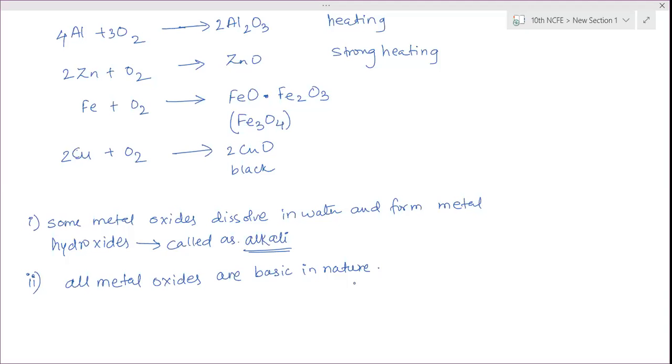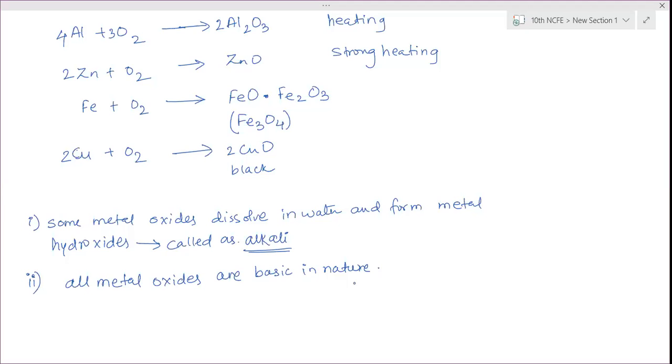Then we dissolve the magnesium oxide in water, and when we test it with litmus paper, it turns red litmus into blue. So we get to know it's a base. Yes, right. So collect any metal oxide by any process, dissolve it in water, and check that solution with litmus paper. Litmus paper will change from red to blue. So this means the aqueous solution of that metal oxide is basic in nature.